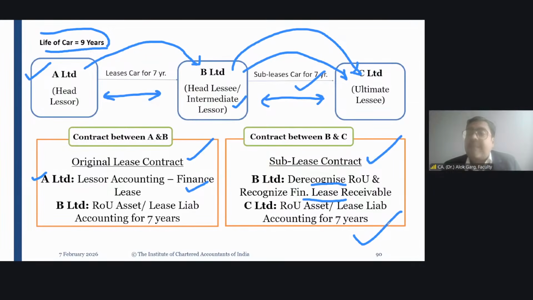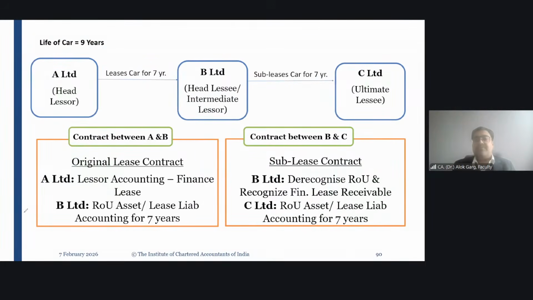Might be A Limited has given this car to B for 1 lakh rupees rent per annum. B Limited has subleased this car to C at 1.5 lakh rent per annum. So B Limited will de-recognize the ROU which was created on 1 lakh rupees rental per annum, right? B Limited has recognized the ROU at 1 lakh. C Limited will recognize the ROU at 1.5 lakh, right? So this is how this entire sublease accounting has to happen, my dear friends.